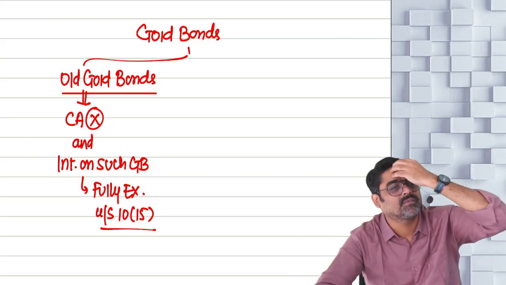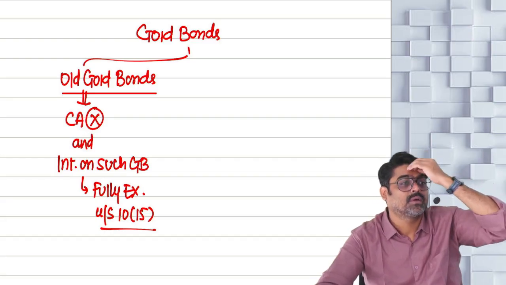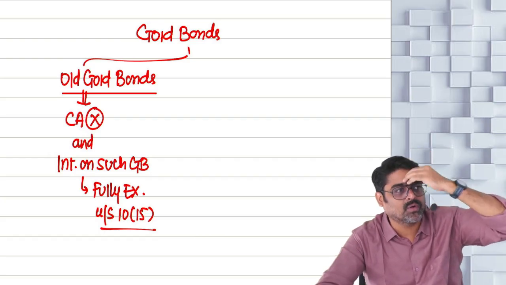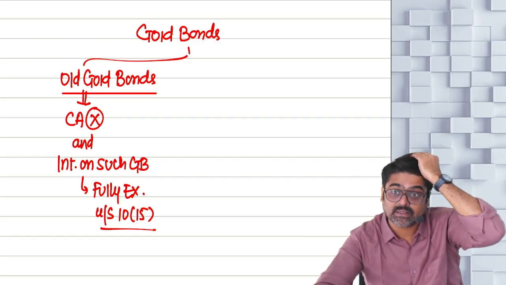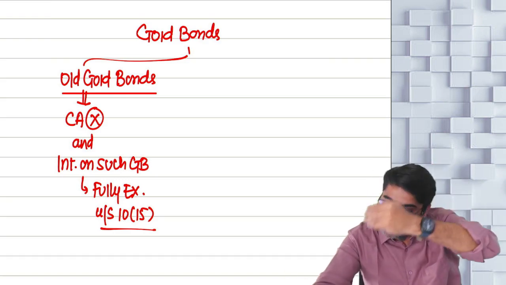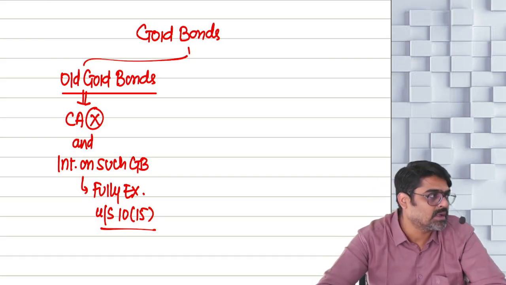Will you remember this? And will you get any interest on the gold? No. But will you get any interest on the gold bonds? Yes. And that interest will also be fully exempt. Understood? But after these gold bonds were issued, for many years the gold bonds were not issued.